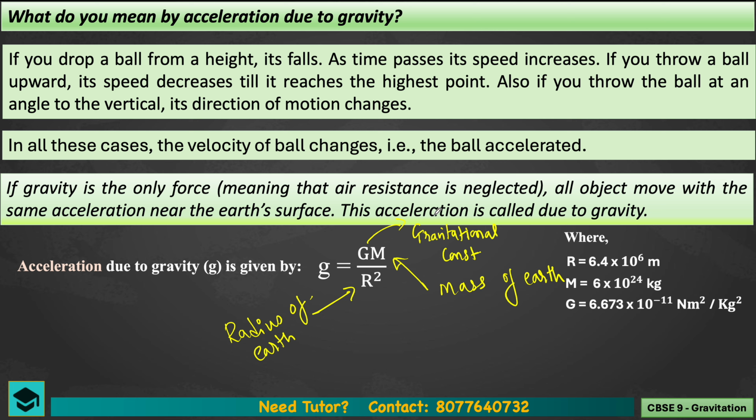So when you put all of these, the value of G, the value of M, the value of R, then square R and simplify, solve, you'll get a value of 9.77 meter per second square.